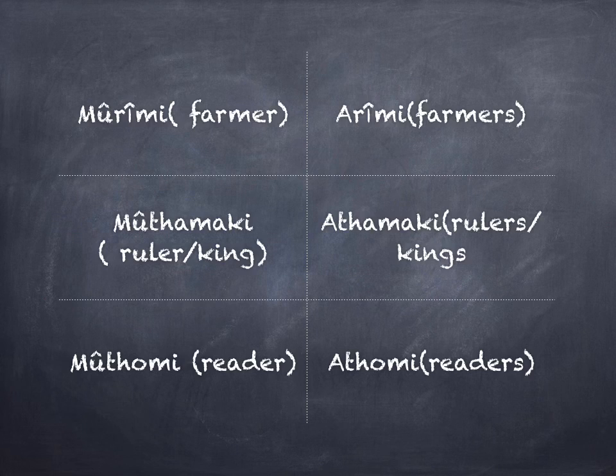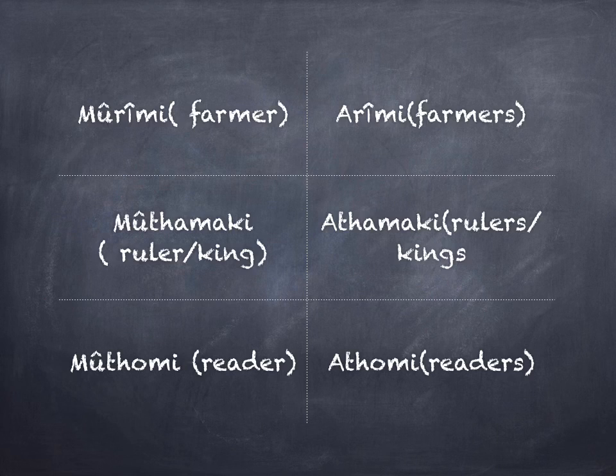Mũrĩmi for singular, arĩmi for plural. Mũthamaki is a ruler or a king. And when there are many of them, then they are referred to as athamaki. Mũthamaki for singular, athamaki for plural.